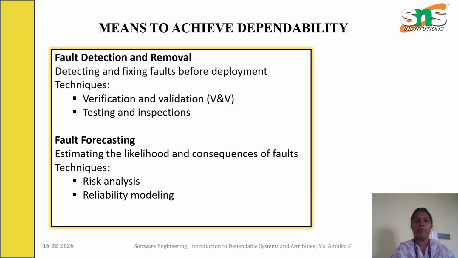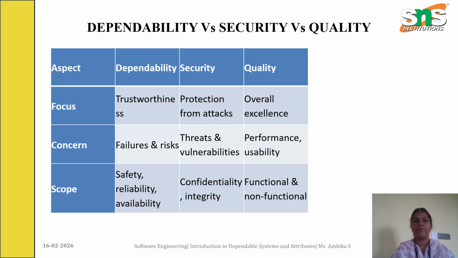Fault detection and removal. Here we are detecting and fixing the faults before deployment, and it can be achieved by verification, validation, and also testing and inspections. Next one is fault forecasting. We are finding the probability of the faults using techniques like risk analysis and reliability modeling.